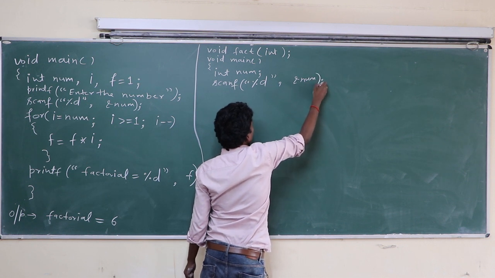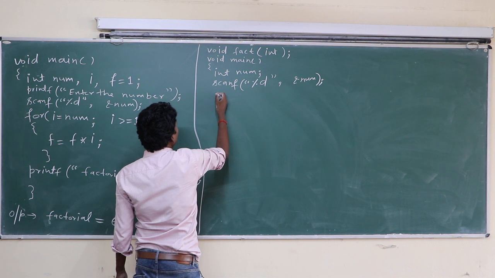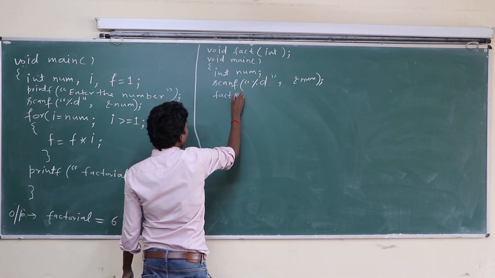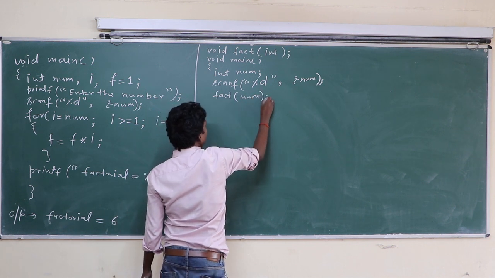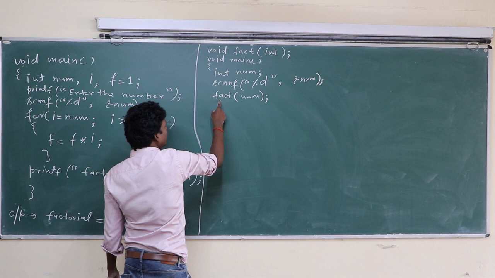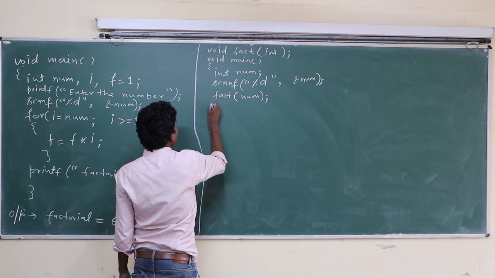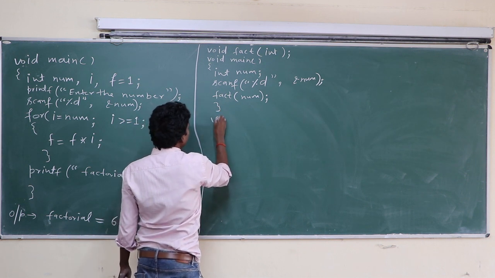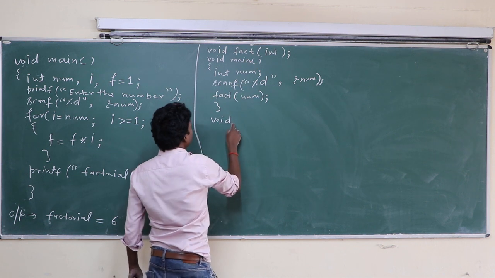Num has value. Okay class, now we call the fact function. Fact, here num is supplied. Function fact is called, num is supplied here. Okay, and this main function is closed here. Void, this function is now defined here.